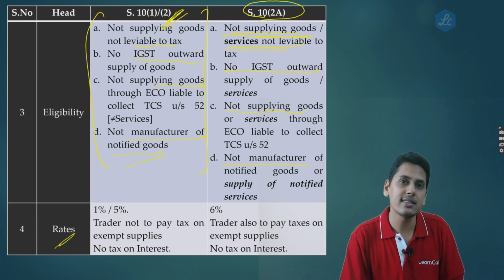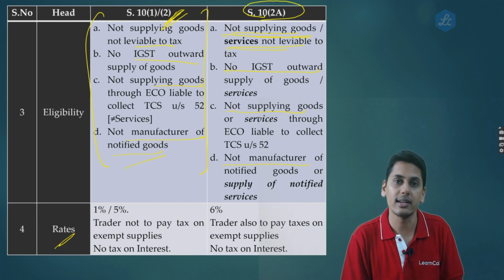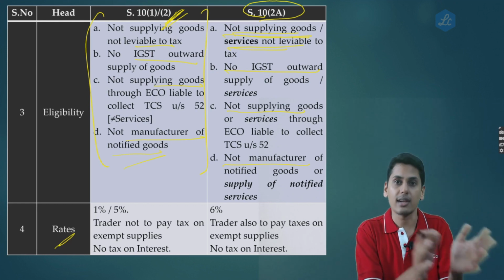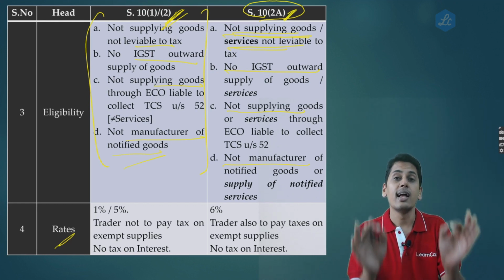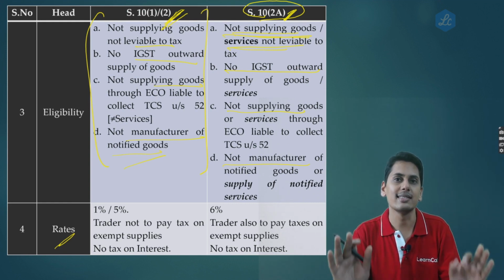As regards the rates, for a trader or a manufacturer it is 1%. For a restaurant service provider it is 5%. A trader need not pay any taxes on exempt supplies, but a manufacturer has to pay. As regards 10.2A, it is 6%, and any person has to pay taxes even on exempt supplies.